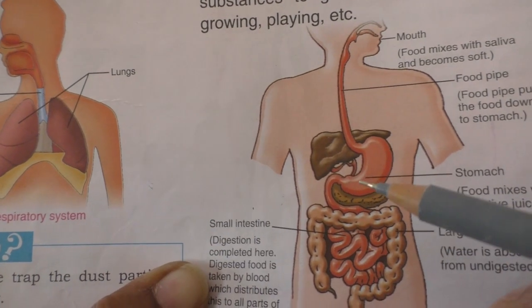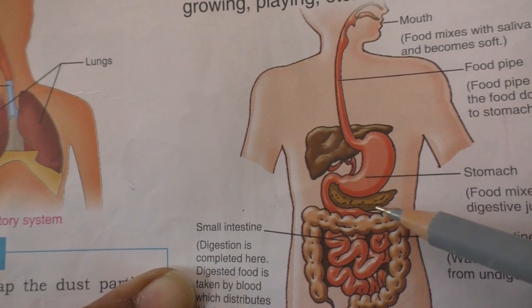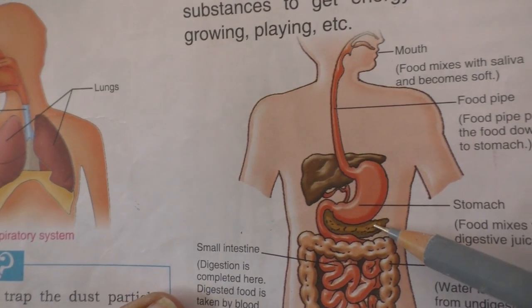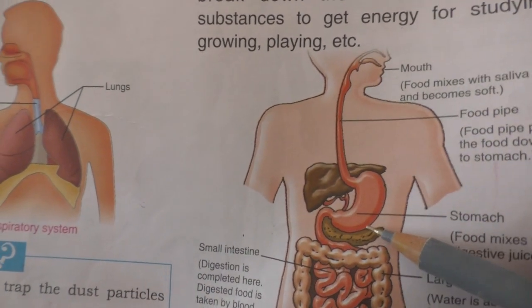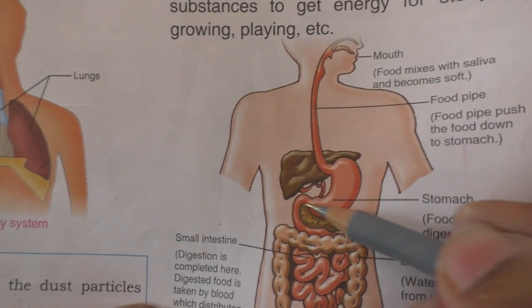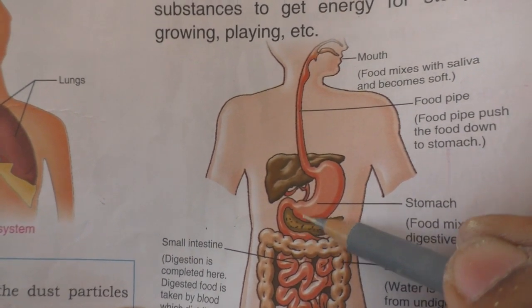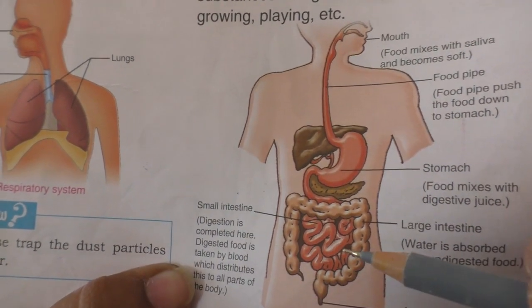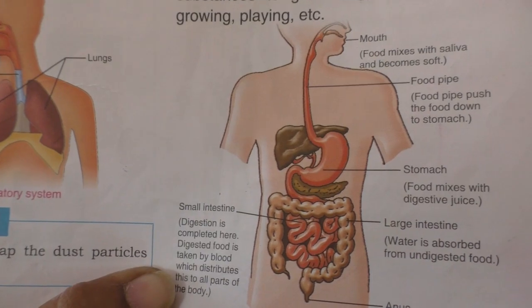Here you can see another organ called the pancreas. It also secretes a juice called pancreatic juice, which helps in digesting complex food materials into simple form. Clear, children?